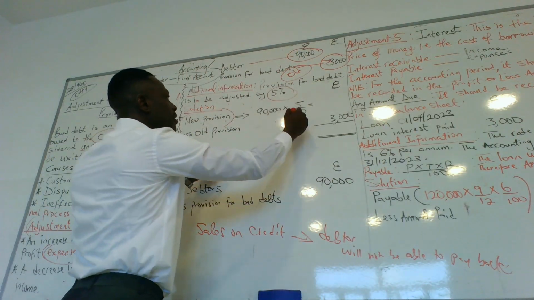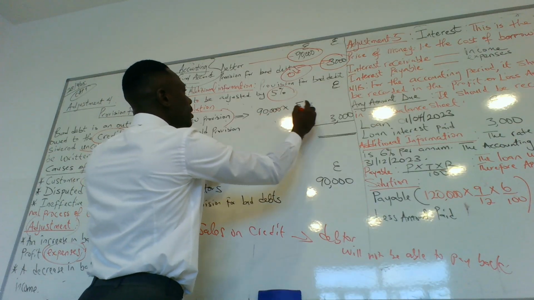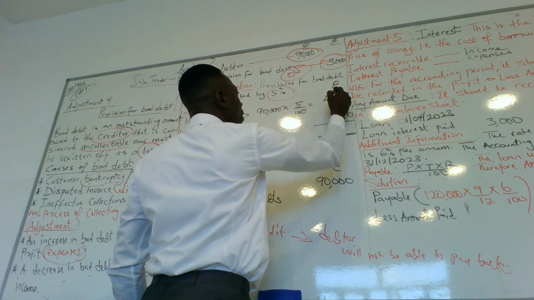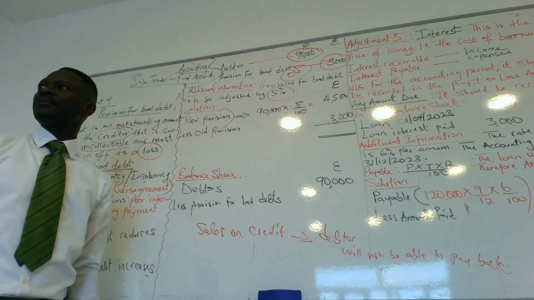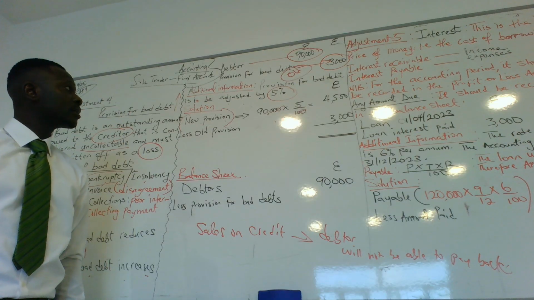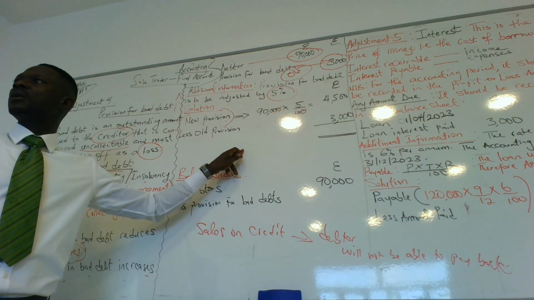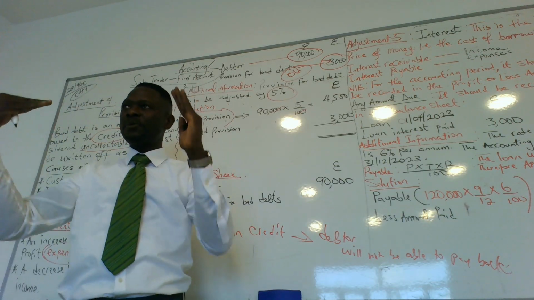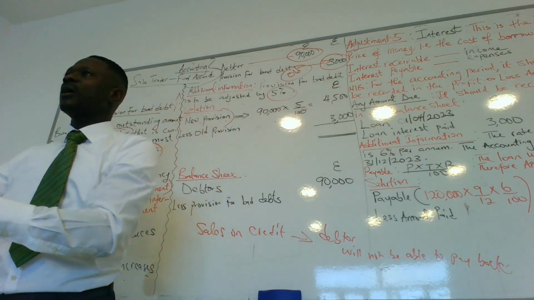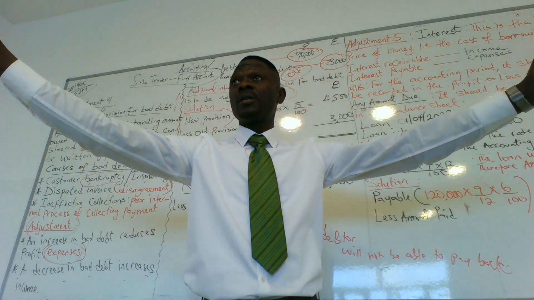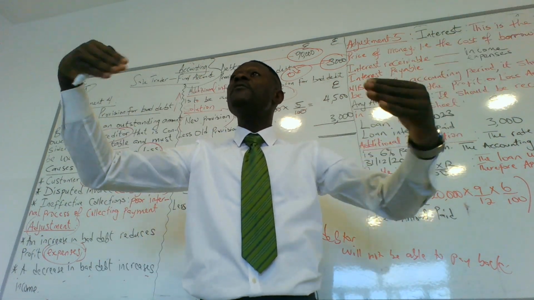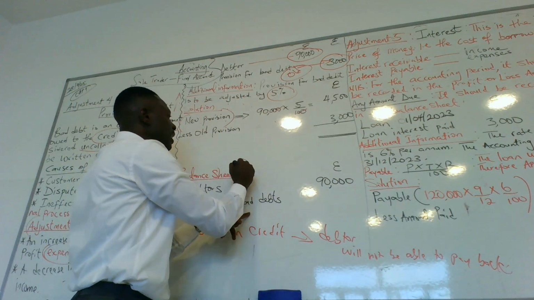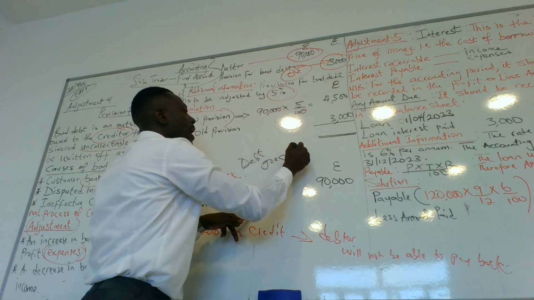So, 5% of 90,000, that's 4,500. Do we get it, please? Any question about that? Is the money from the debtor paid back? Money from the debtor that might not be paid back. They are our debtors. They are all our debtors. But some of them might not pay back. So we need to make provision for that in case the debt goes bad.